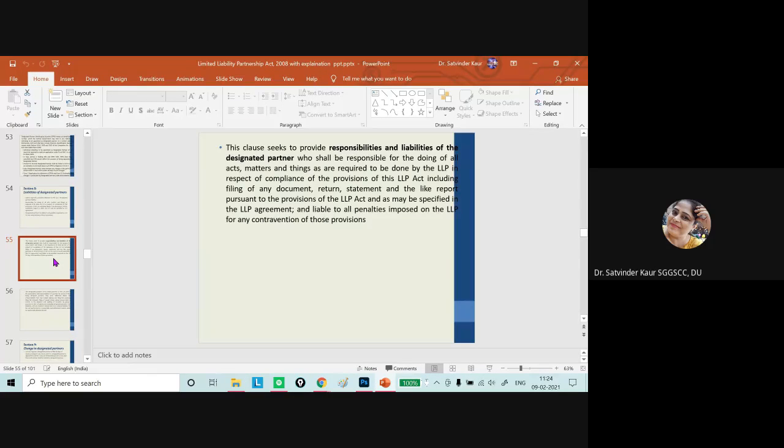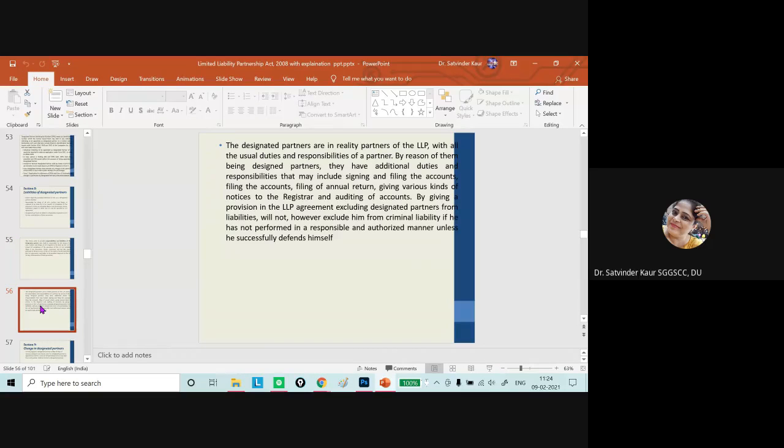So in that case, though it has a common seal, though its signature or contracts will be considered, it can purchase the goods in its own name, it can enter into the contract in its own name, it can sell the goods in its own name, but still you require some representative to do all such acts to represent the organization. So designated partners are given that particular responsibility. So this is to be understood well.